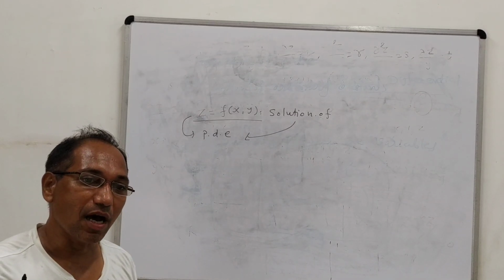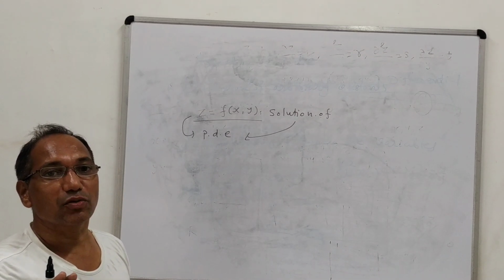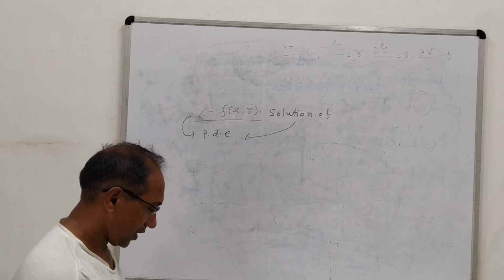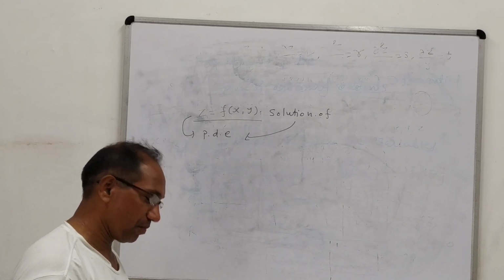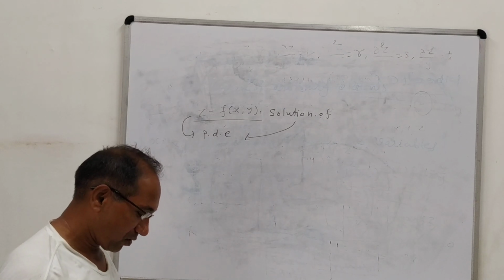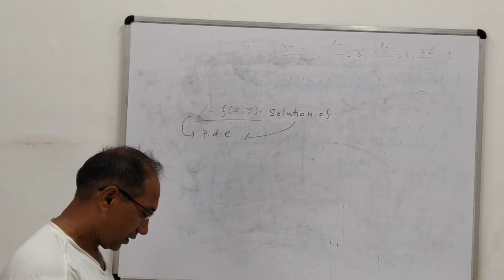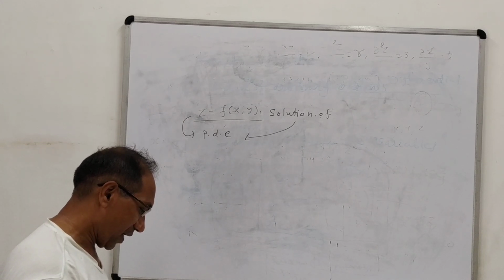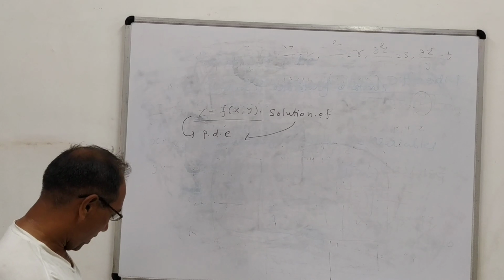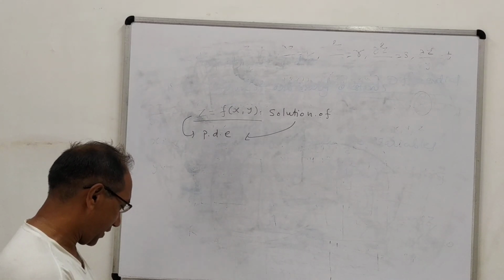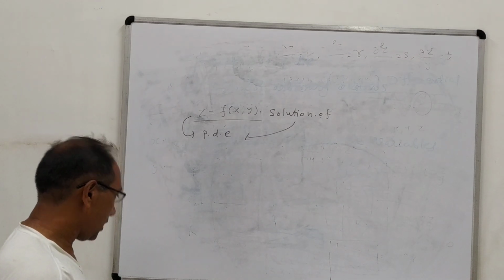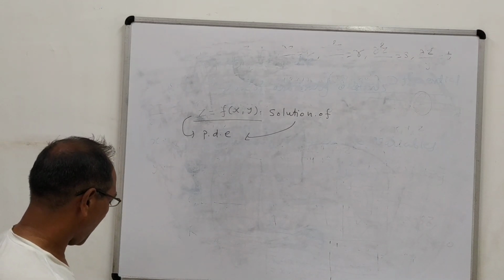Now onwards we will see the solution process, that means how to solve such kinds of partial differential equations. There are lots of methods, depending upon the nature of the equation. Based on the nature of the equation we will see different methods one by one. That we will see in the next lecture. But here I would like to give you some examples for your homework. You can practice them.